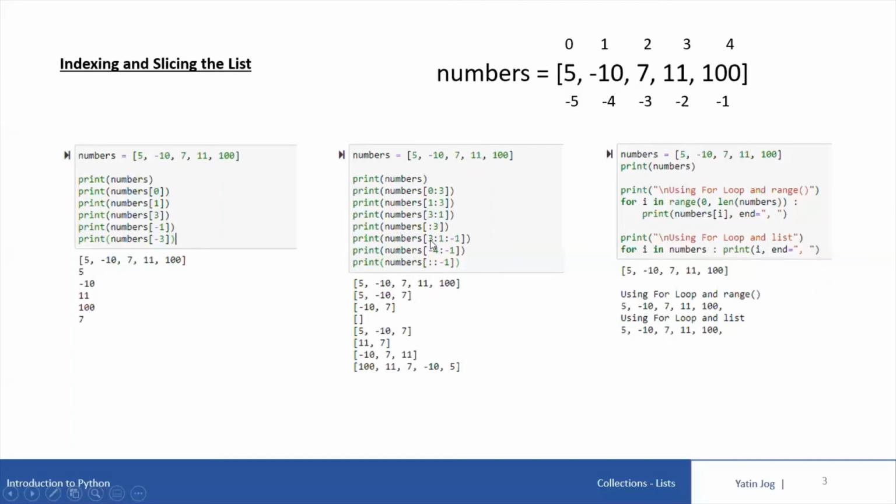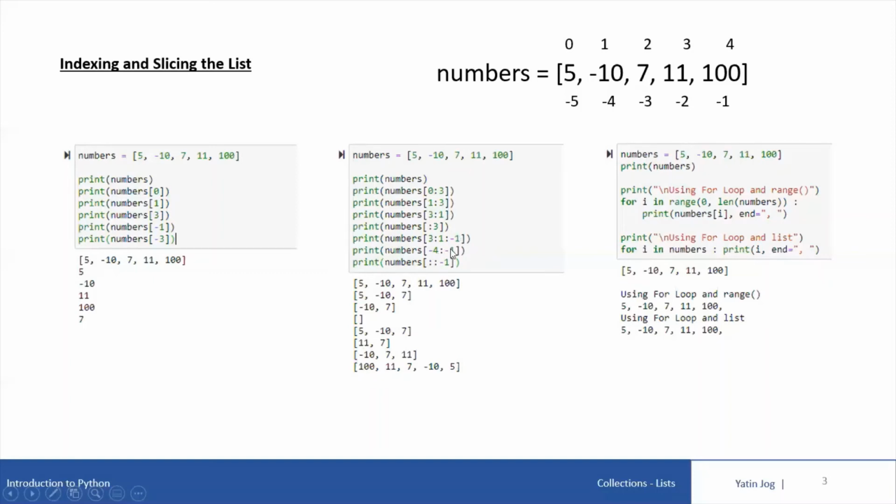But we can print starting from 3 going back to 1 if I reverse the direction. That is my third parameter in the list slice, -1. If I say -1, that means going in the reverse direction. Starting from 3 going till 1, including 3 excluding 1, it will print only 11 and 7 on the screen. So if you want to go in the reverse direction, you can use -1 as the third parameter.